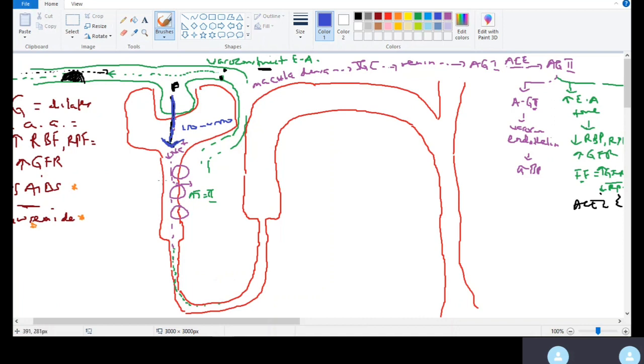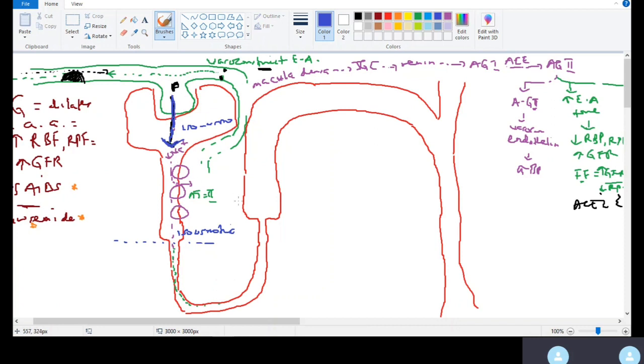Now the fluid will go through the PCT, and the PCT ends here. At the end of the PCT, the fluid is still going to be isoosmotic, because we are reabsorbing the same concentration of sodium and water.